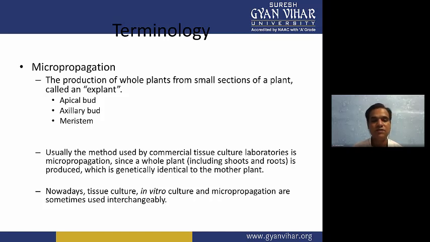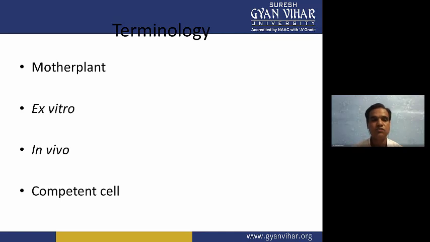Through cloning, we can also produce, and we have to use micropropagation in plant tissue culture. Nowadays, tissue culture, in vitro culture and micropropagation are sometimes used interchangeably. So we are doing so much micropropagation that we are calling micropropagation an in vitro culture of plant cells and tissues, and tissue culture also we are calling.